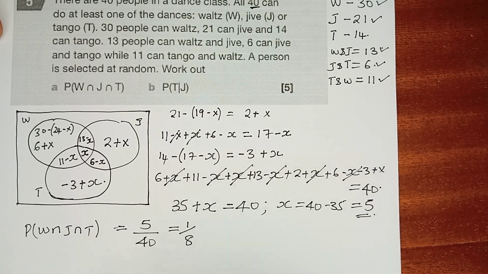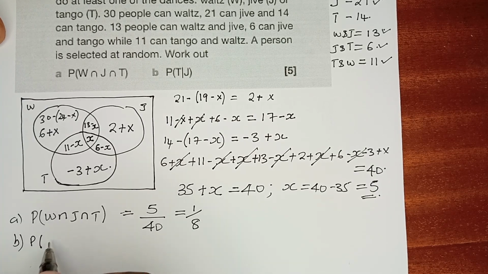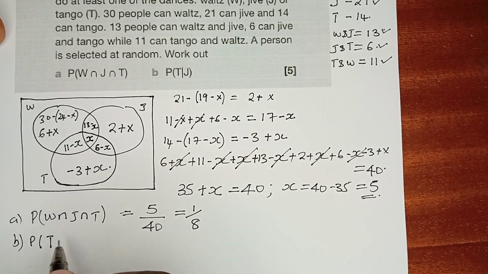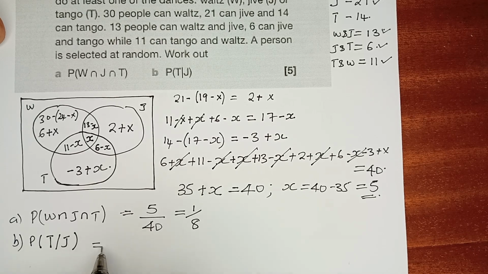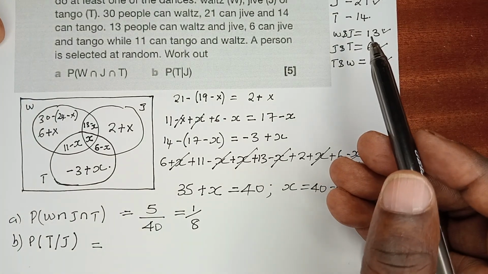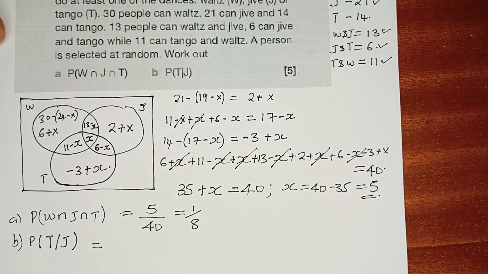Part B of the same question, let's work it out. This is part A. Part B of the question is the probability of picking somebody who is going to do tango, given that he is also in the jive. Now, given that is a condition, and it reduces the denominator, because we are only supposed to consider those who are doing the jive. And how many people are doing the jive? Only 21. So our denominator changes.